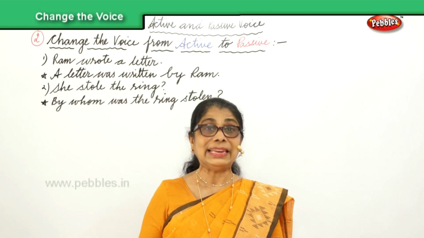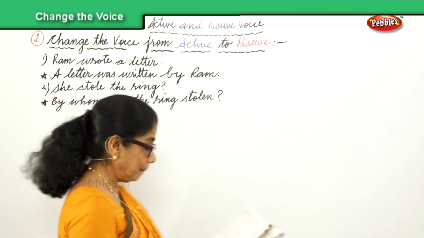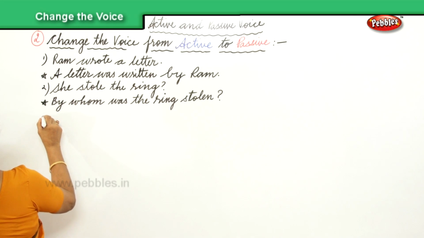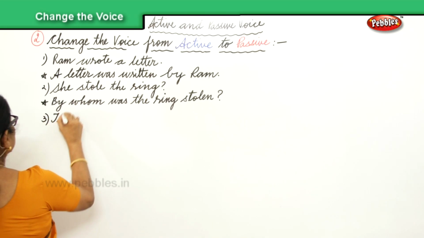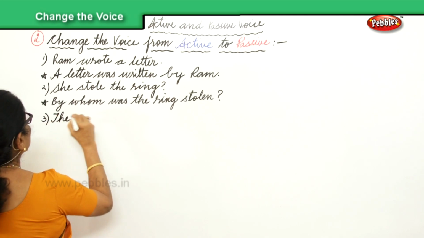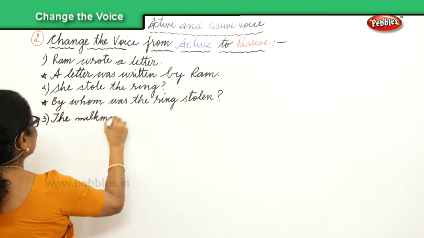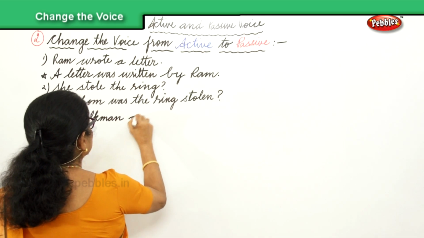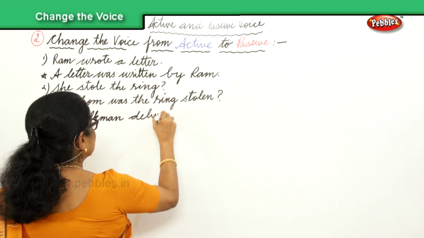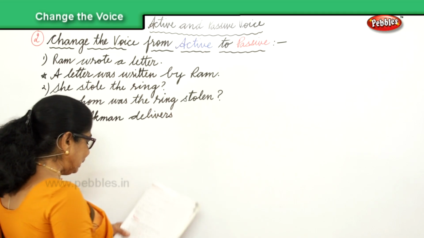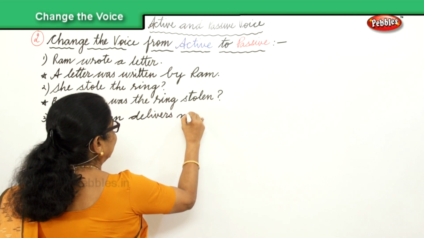Now, let's look at another sentence. Third one, the milkman delivers milk. That's the active voice.